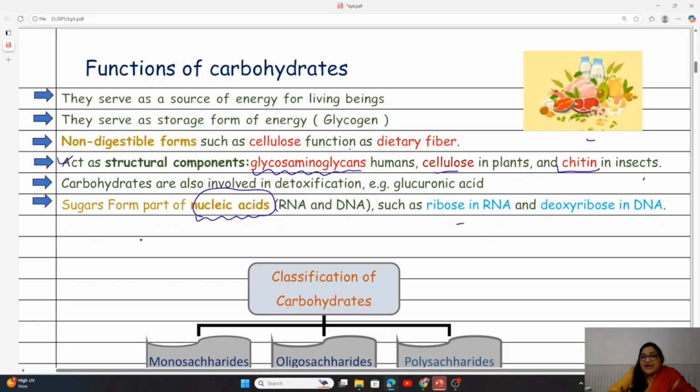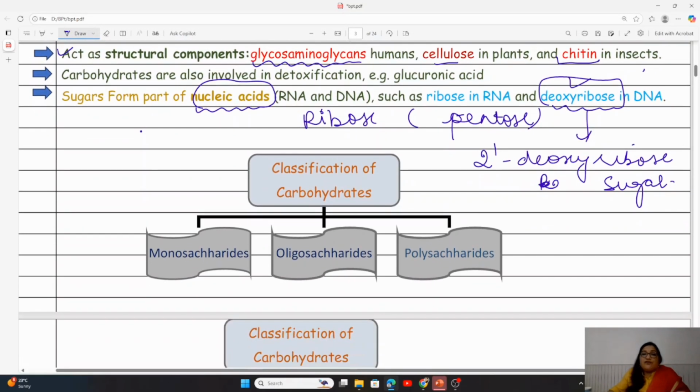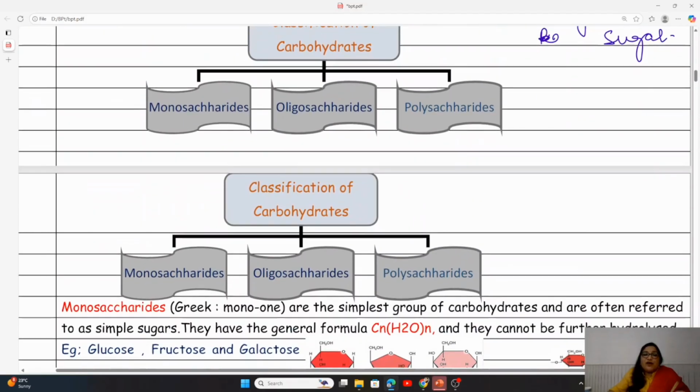We know that RNA contains ribose sugar, which is a pentose sugar, and the DNA contains deoxyribose sugar, primarily 2' deoxyribose sugar. Now, what does that 2' mean? That means at the second position, the oxygen is absent in the ribose sugar, so it becomes the deoxyribose sugar. We will be discussing the structures of various sugars in the next topic. All right. So let us classify the carbohydrates.